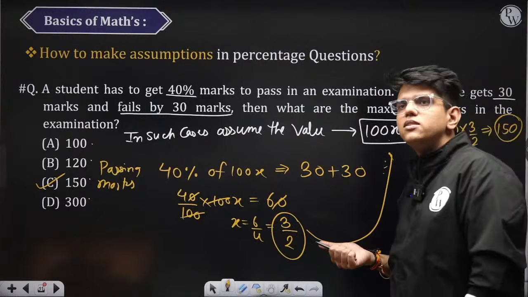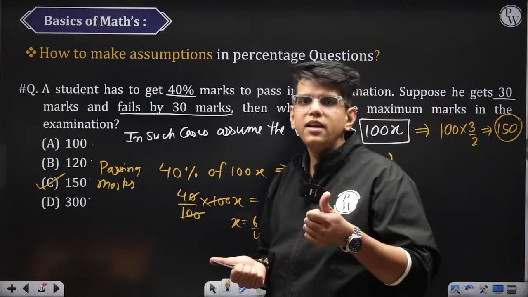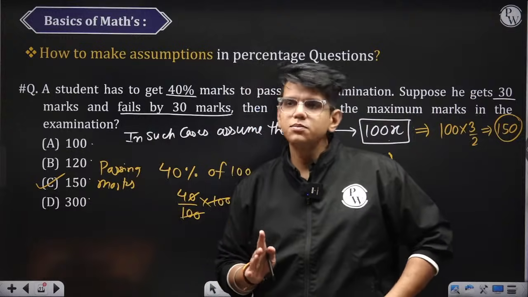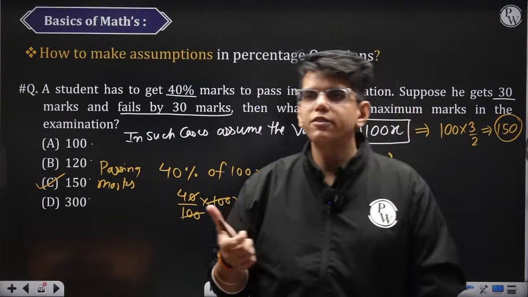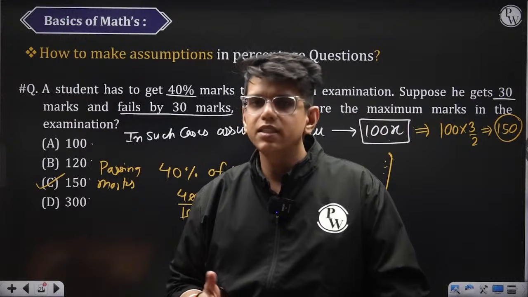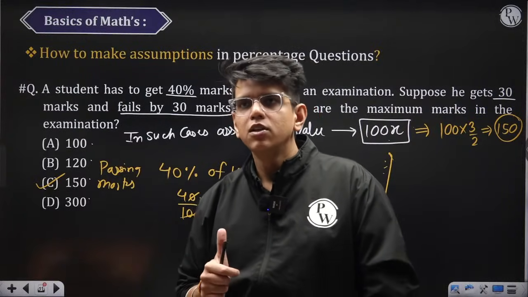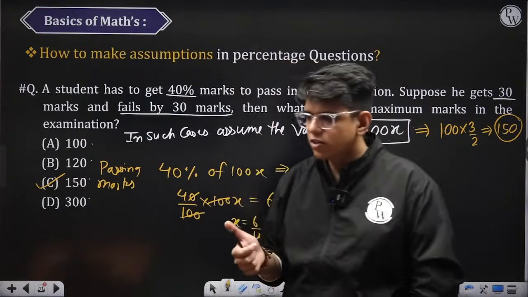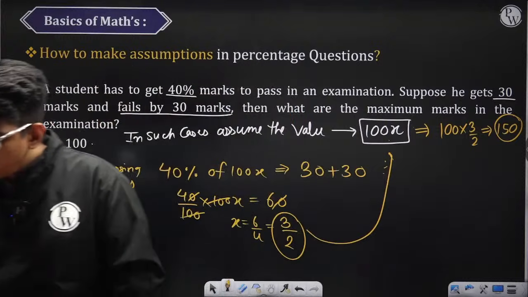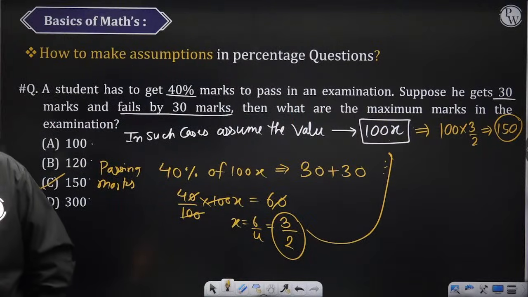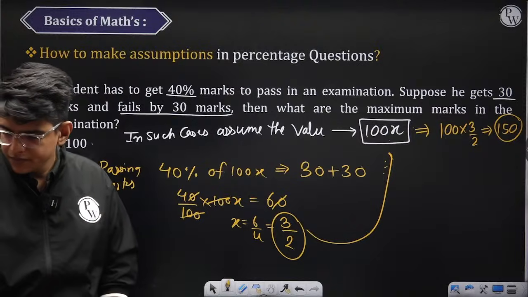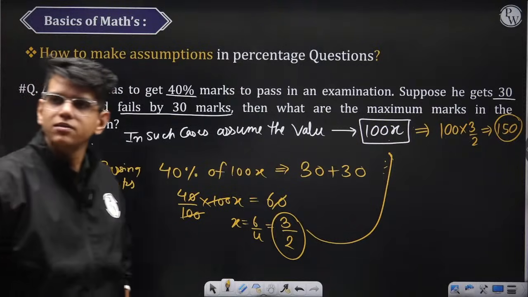What I want to tell you is how to assume things. When everything is in percentages, you can start with 100. When everything is not in percentages, you should start with 100x. So from now onwards, if there is a question on percentages, everyone should know how to assume things to start the question. Okay? Did you understand this much?